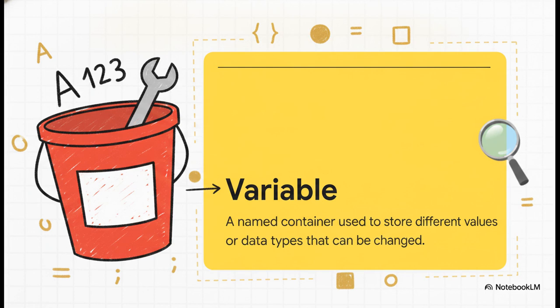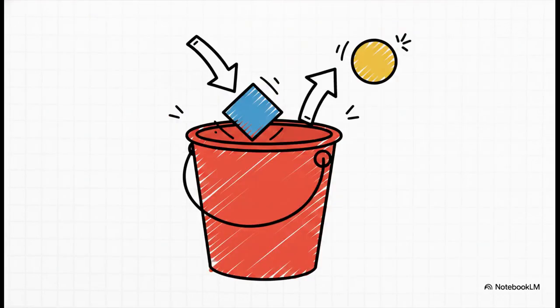Enter the variable. A variable is just a named container used to store different values or data types. Think of it exactly like a physical red bucket that you slap a label on. You can place a name, a number, or a specific tool inside that bucket and simply ask the computer to pull it out whenever you need it. And because Python variables are incredibly dynamic, they can change on the fly. If we use a single equal sign to assign the text string Kevin to our bucket, well, it holds that name. But on the very next line, if we write red_bucket equals 10, that 10 essentially kicks the previous value completely out.